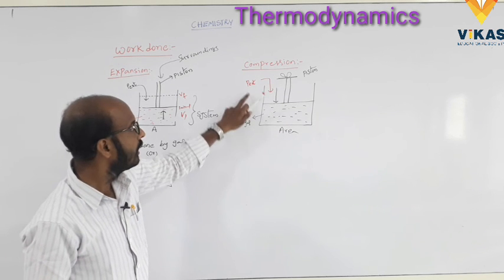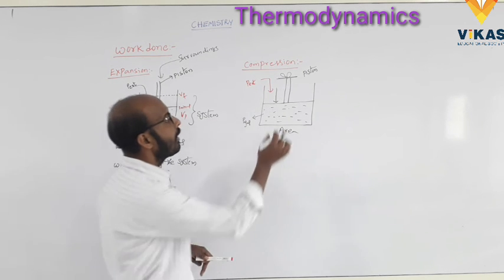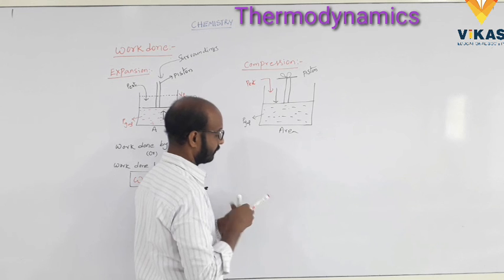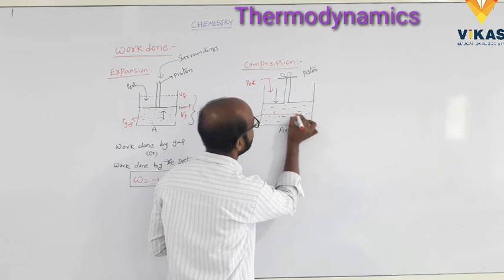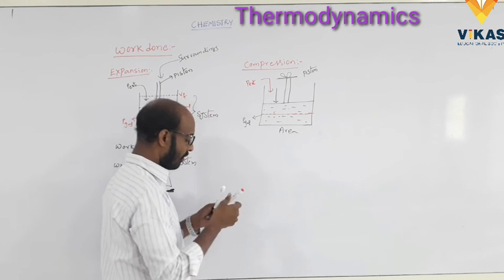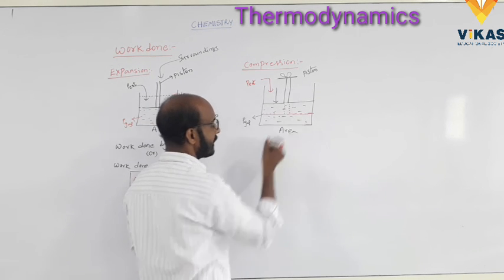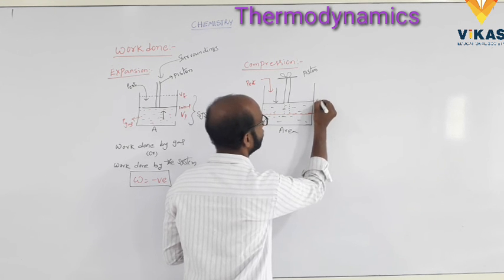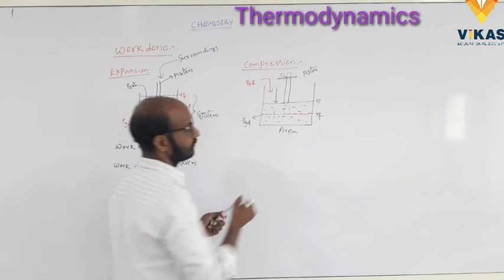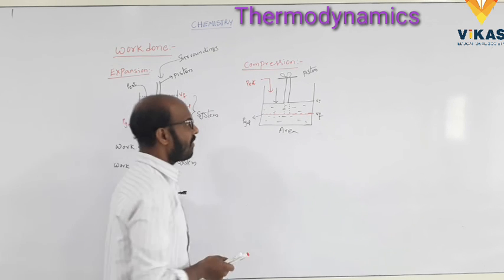So here the external pressure moves the piston in the downward direction, from this place to this place. Here it is the initial and this is the final. Yes or no? Yes. Why?